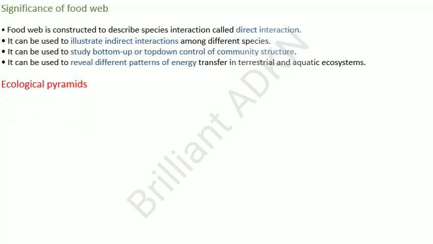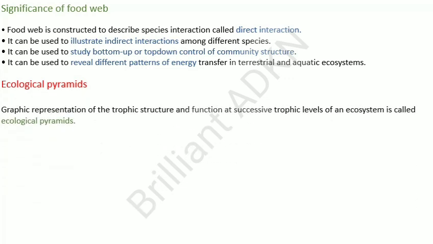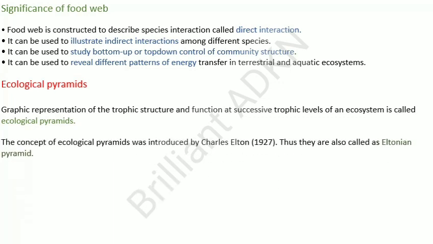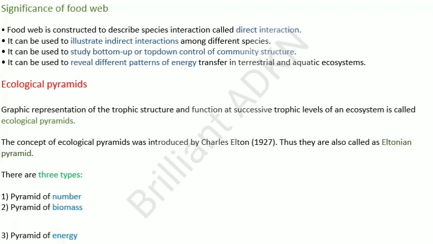Now we are going to see about the ecological pyramids. Graphical representation of the trophic structure and function at successive trophic levels of an ecosystem is called an ecological pyramid. The concept of the ecological pyramid was introduced by Charles Elton in 1927. Thus, they are also called Eltonian pyramids. They are of three types: pyramid of number, pyramid of biomass, and pyramid of energy.